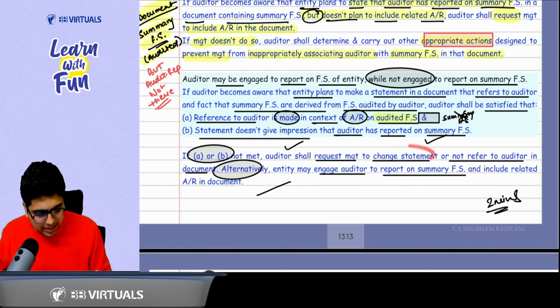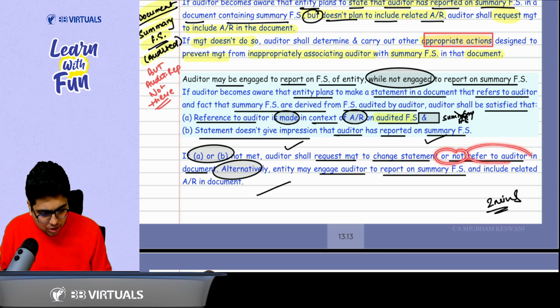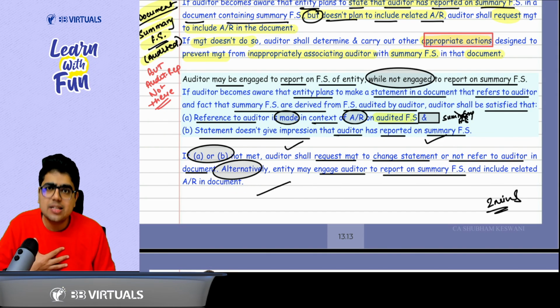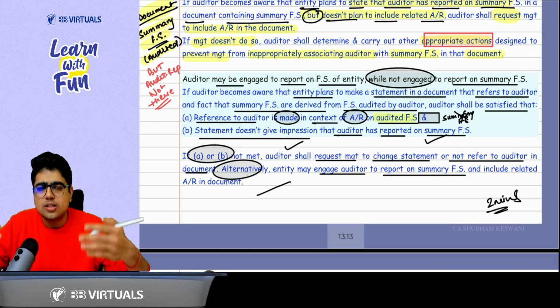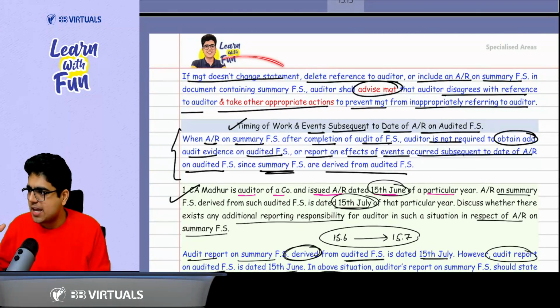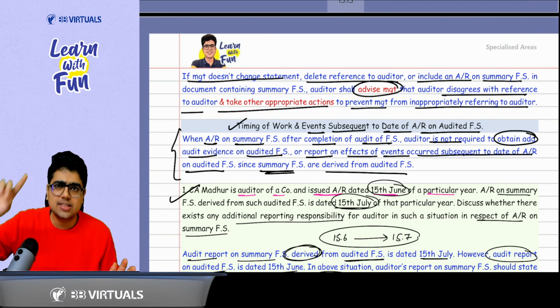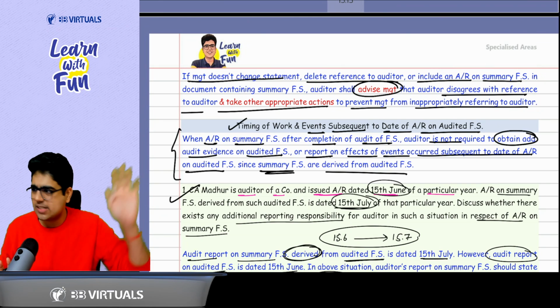You will request the management to change the statement or not refer to the auditor in the document. Alternatively, you may ask the management that I should report on the summary financial statements. If the management doesn't agree, if the management says no, again you will advise the management about the actions that you may take against the management.